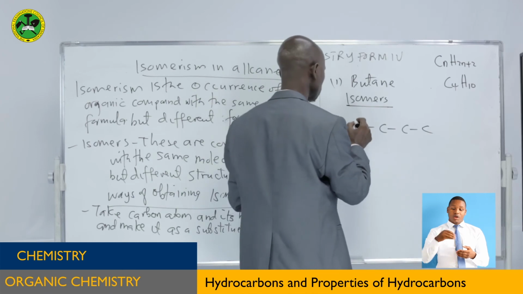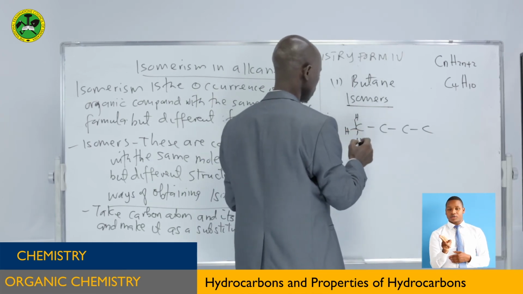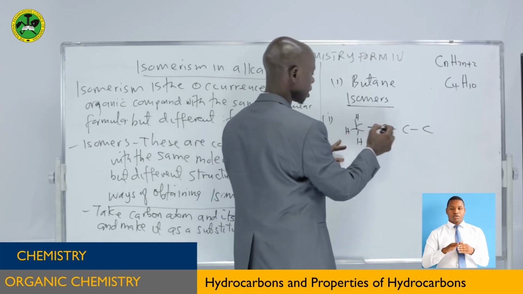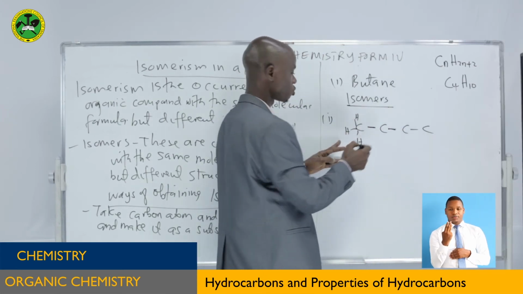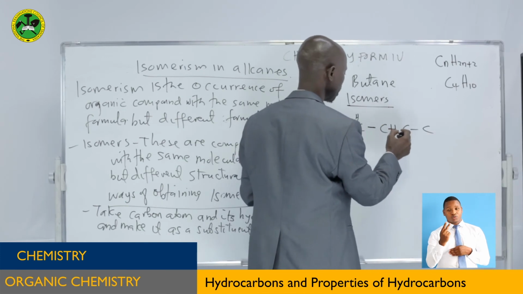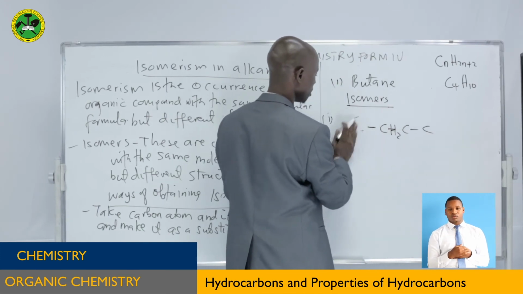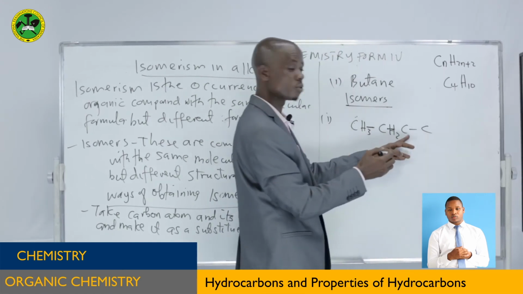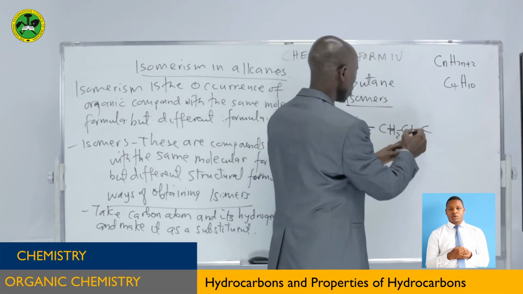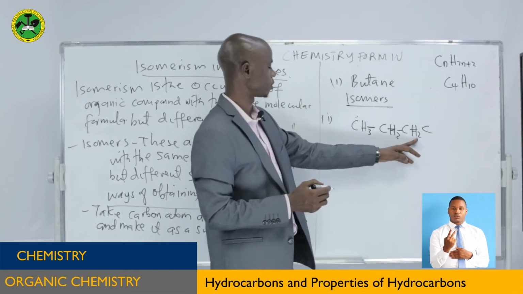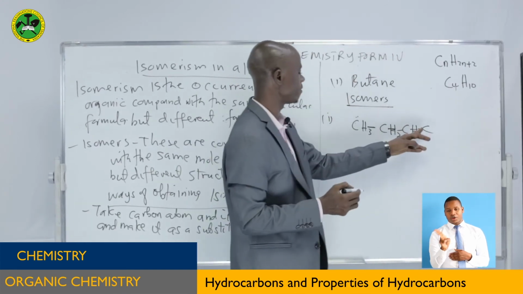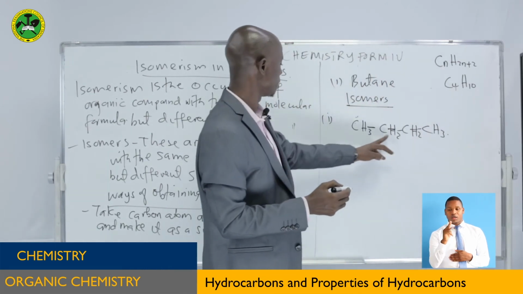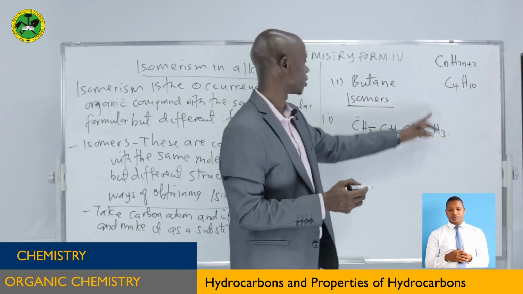The number of hydrogen atoms here is 3 because this carbon has used 1 valence, so 3 remain. This carbon has used how many valences? 2. So we put 2 hydrogen atoms. So generally it is CH3, CH2, CH2, CH3.